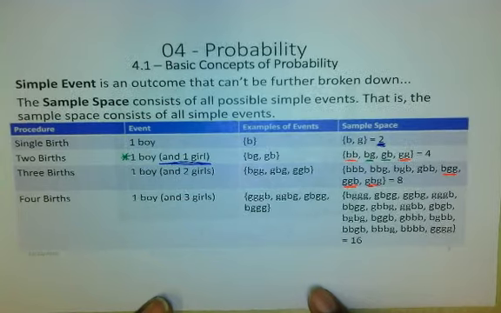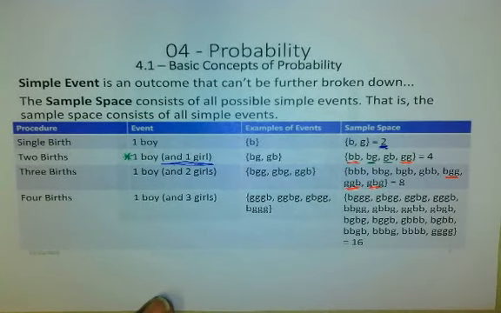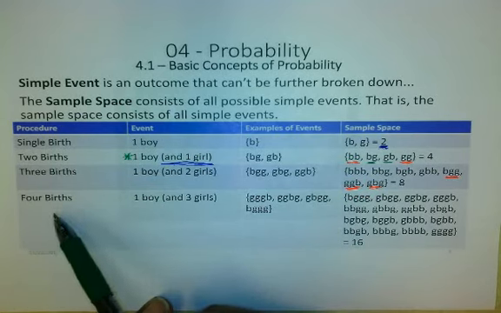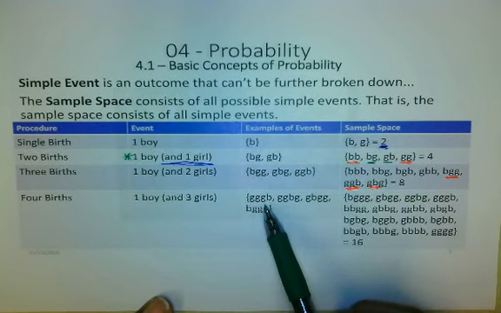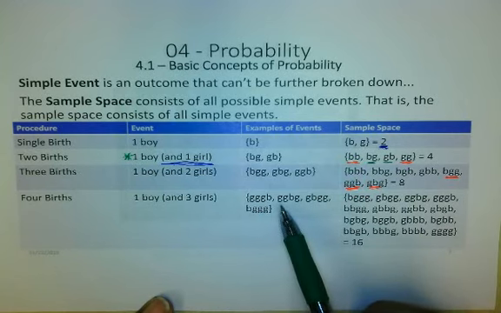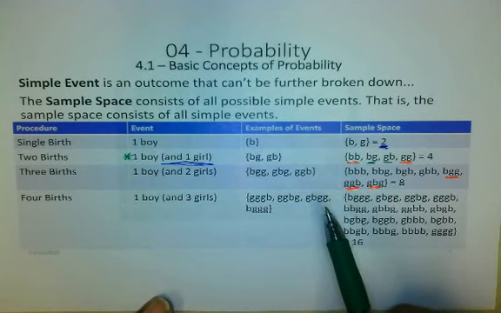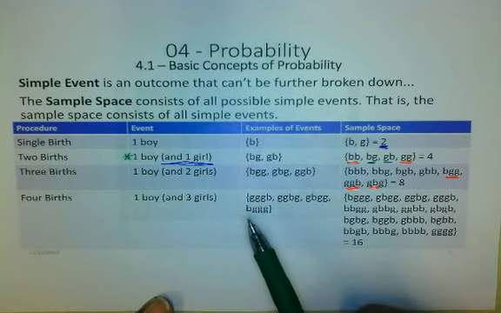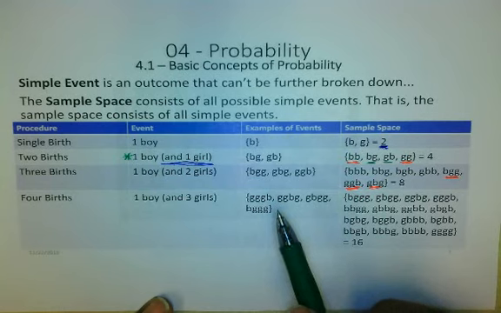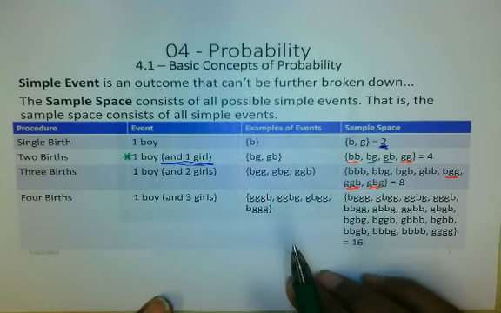Now, there's a lot of information in this chart, and I want to make sure we understand. Let's talk about 4 births. The event we're looking for is a family with one boy and 3 girls, almost as weird as Kim Kardashian. How would this occur? Couple of ways. Some examples: we could have 3 girls in a row and a boy. 2 girls, a boy, a girl. Still 1 boy. A girl, boy, girl, girl. Still 1 boy. A boy, and then 3 girls in a row. Still 1 boy. These are all examples of events that would satisfy what we're doing.